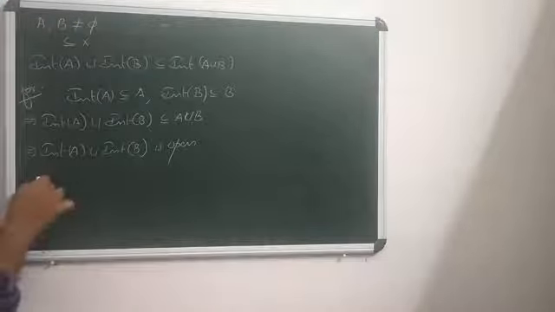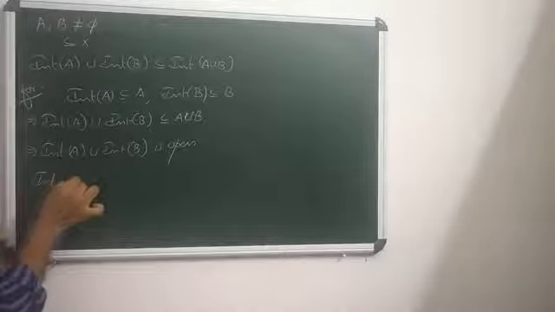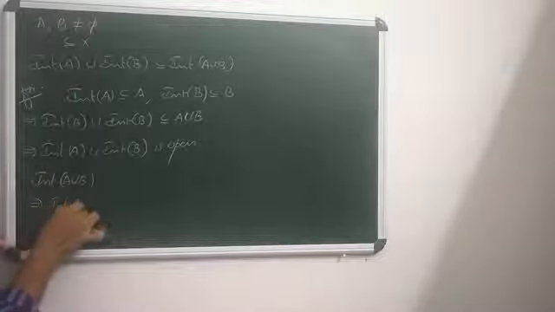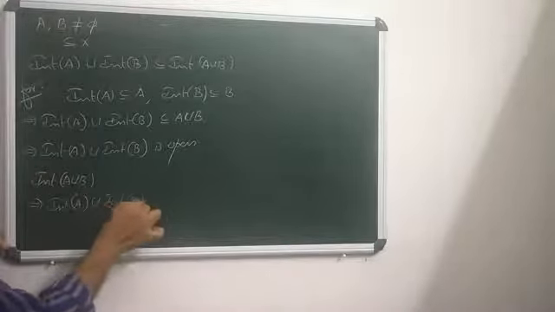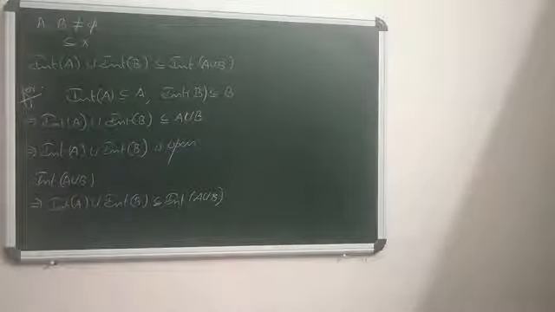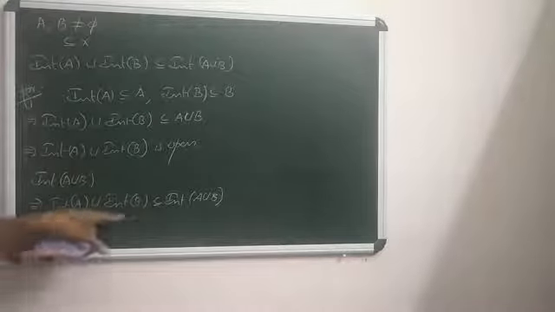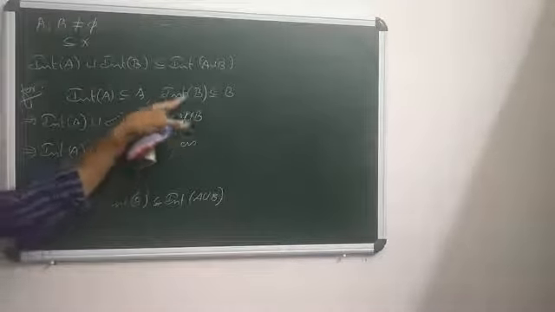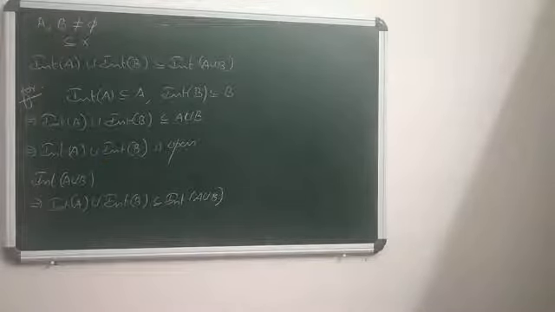But interior of A union B is the largest open set that is contained in A union B. So that means interior A union interior B is a part of interior A union B. Interior A union B is the largest open set contained in A union B, and interior A union interior B is an open set contained in A union B. Therefore interior A union interior B is a part of interior of A union B.